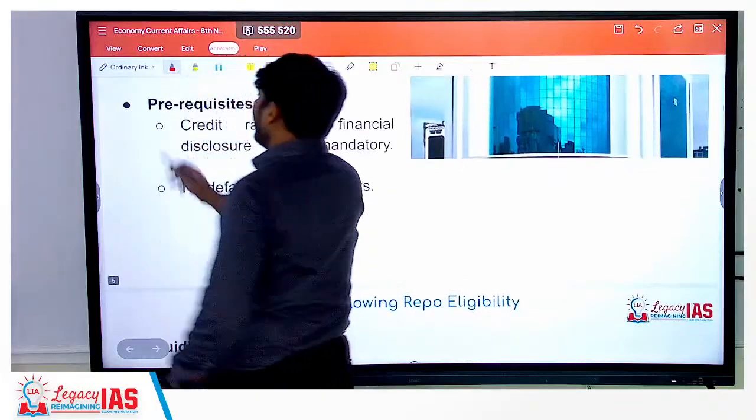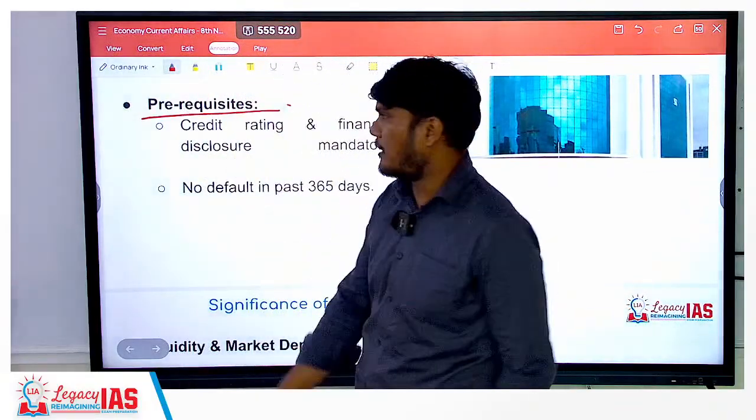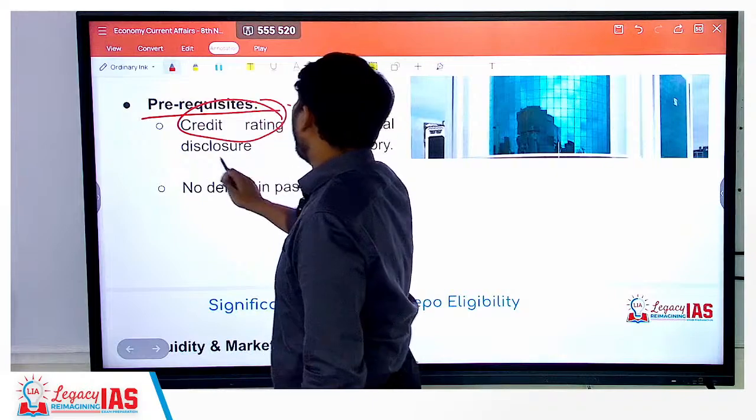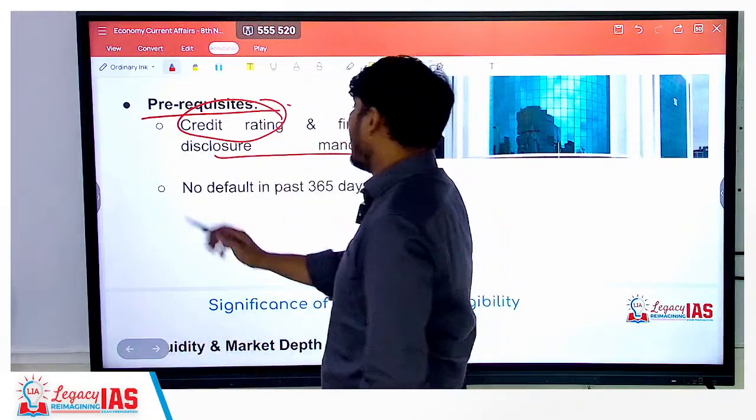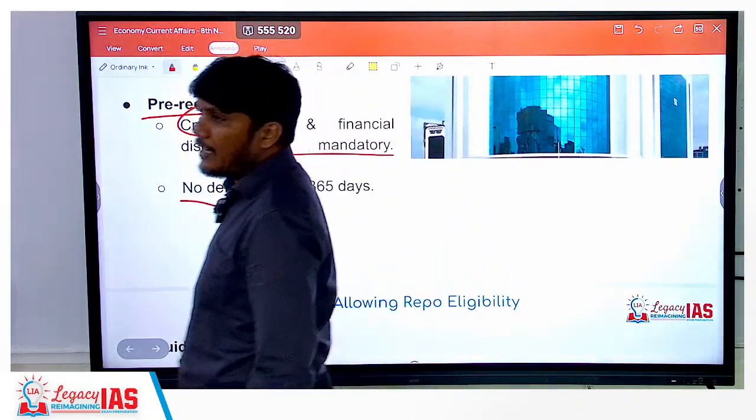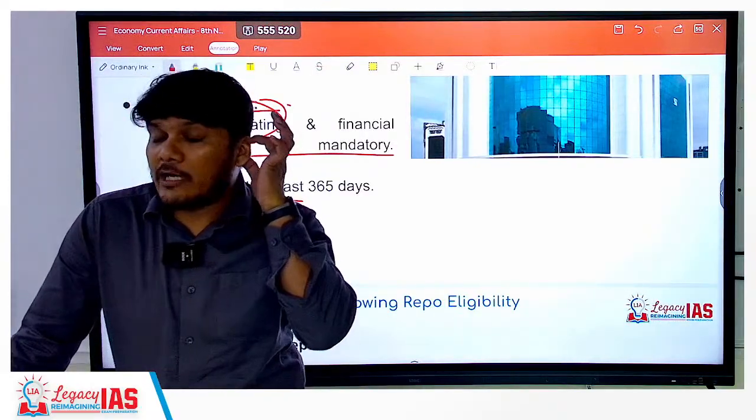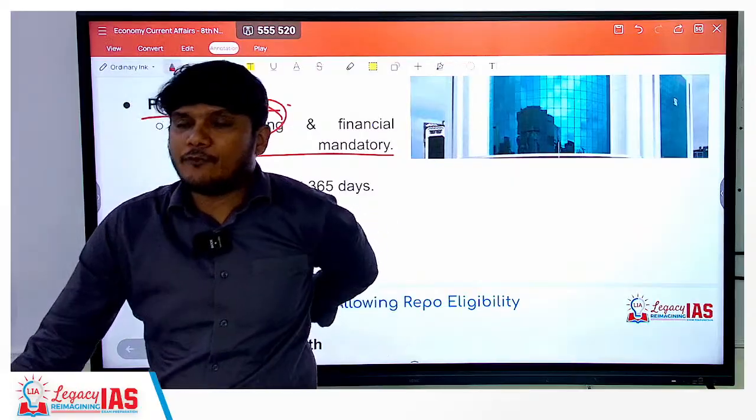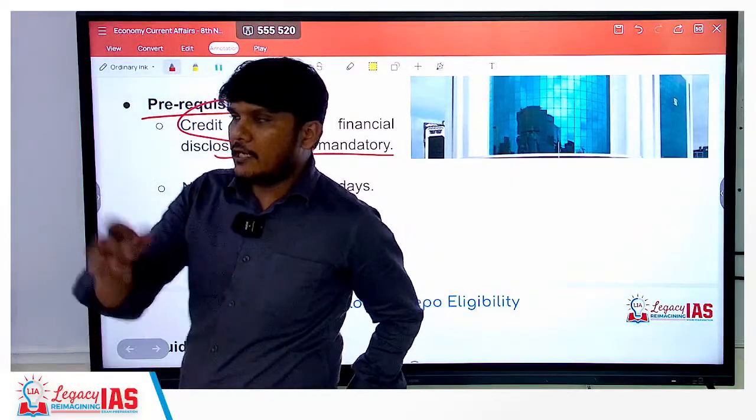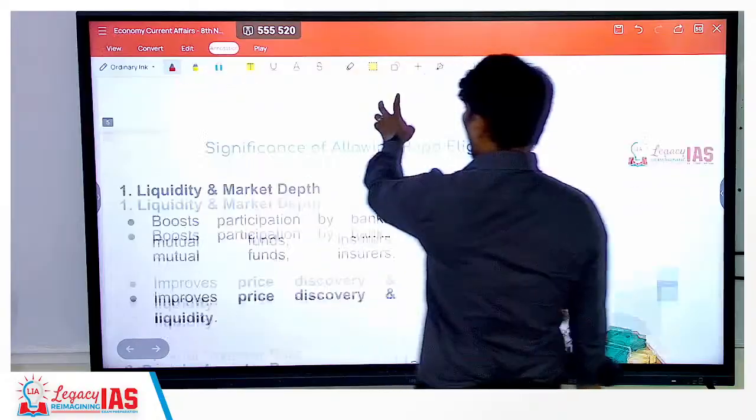There are certain preconditions for issuing such bonds. A credit rating needs to be there, financial disclosure is mandatory, and there must be no default in the past 365 days. No default means no loan, no EMI, and no bond repayment should have been defaulted by the municipal corporation if they want to issue these bonds.